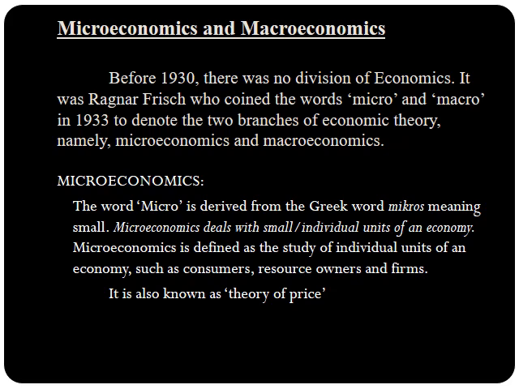Microeconomics is defined as the study of individual units of an economy such as consumers, resource owners, firms, and you can also have one more example, price of a commodity. It is also known as theory of price.